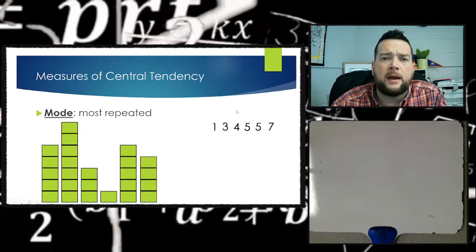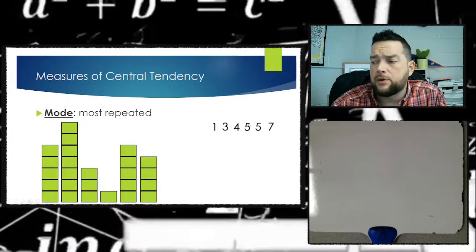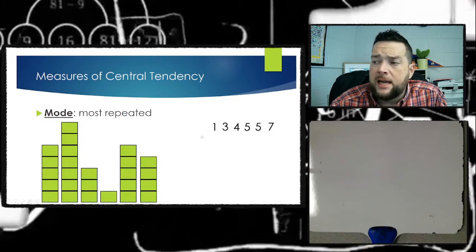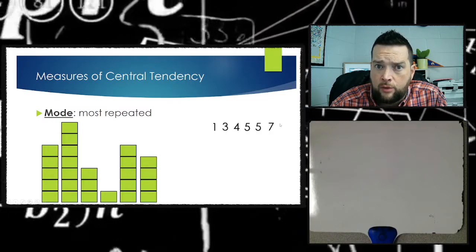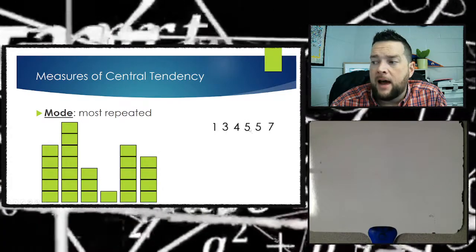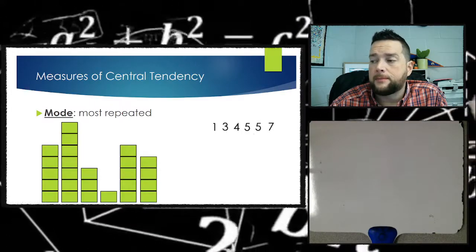Once I do that, it's really easy to determine what number repeated itself the most. The mode is the most repeated. So it's not the greatest value, it's the number that's repeated the most. And in this case, you have 5 repeated the most. So 5 is the mode, right?